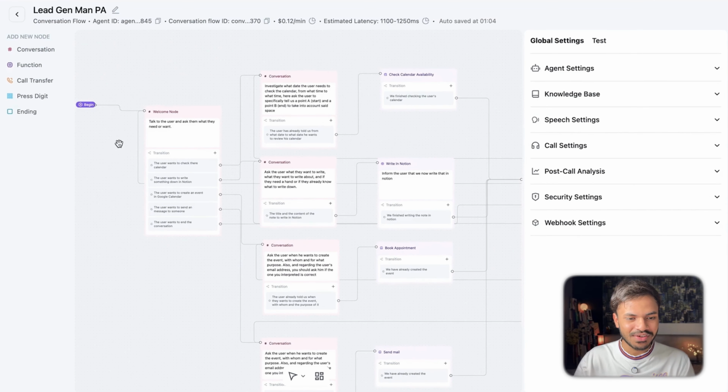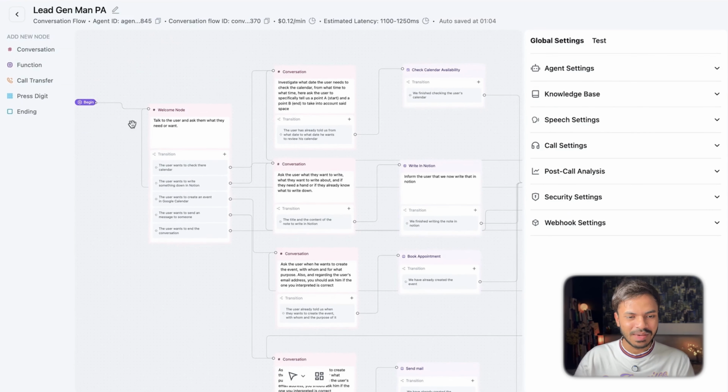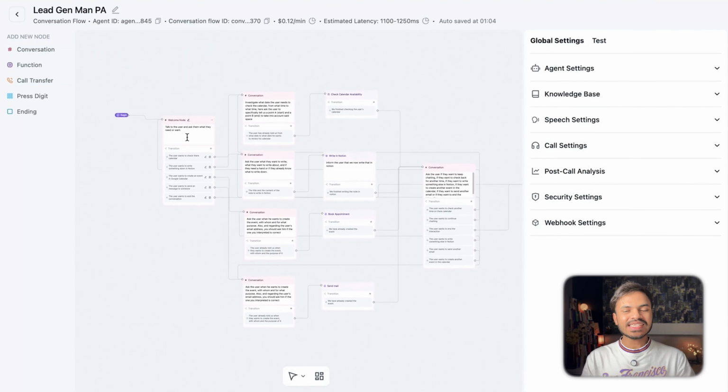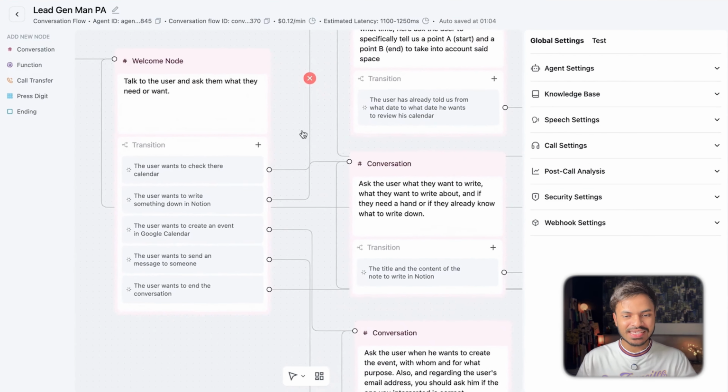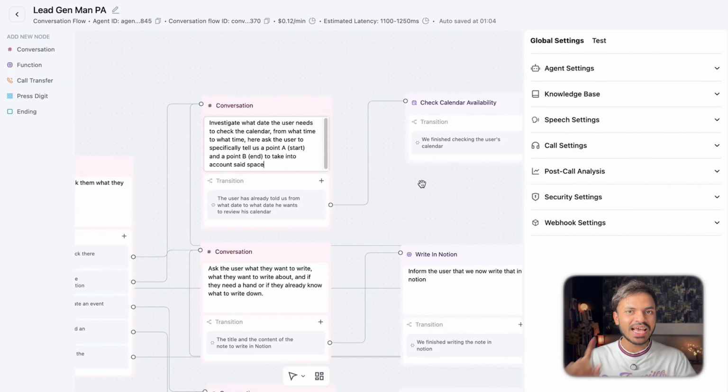Alright, so coming back to the video, we have started by using the begin node. Here, we have divided our conversation flow into 5 different sections or 5 transitions. That's why each of these conversation nodes or function nodes has only one task to do, therefore drastically reducing the hallucination or any complexity inside our AI voice agent. Since it has only one function to do, it will always perform it at its best.